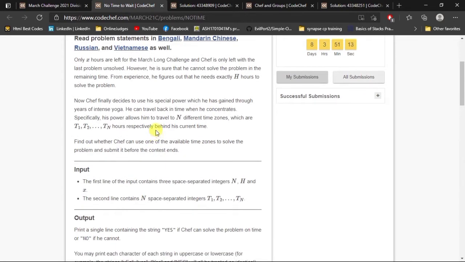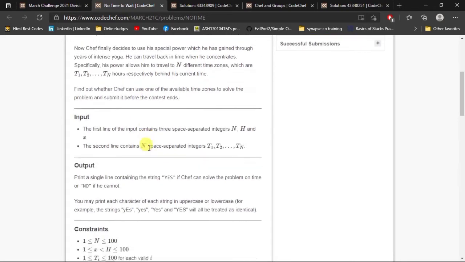His power allows him to travel to N different time zones, which are T1 to TN hours respectively, behind his current time. So behind. Okay. Find out whether Chef can use one of the available time zones to solve the problem and submit it before the contest ends.